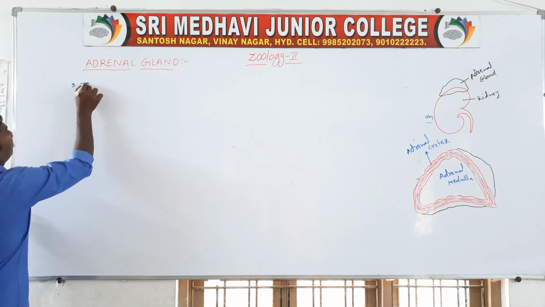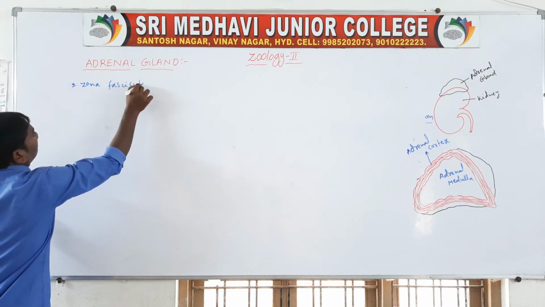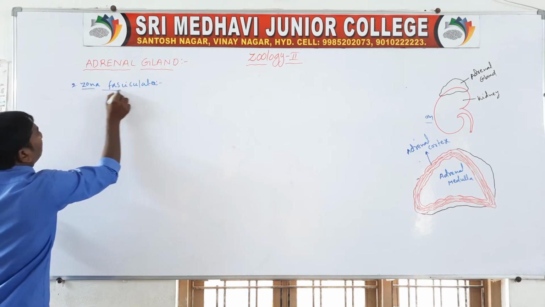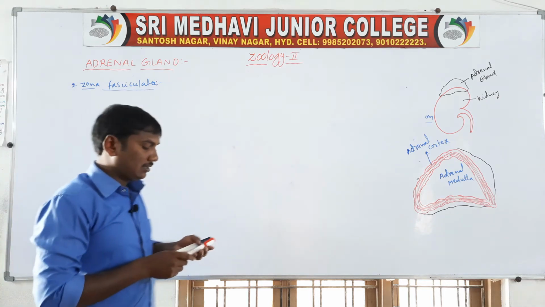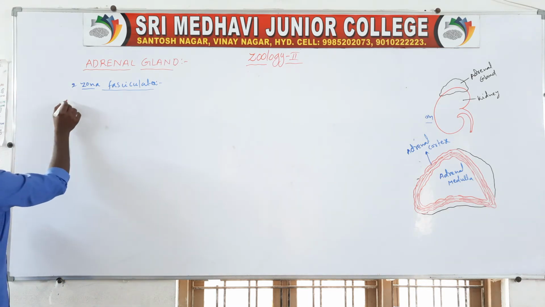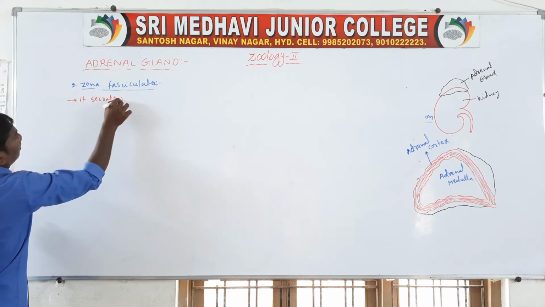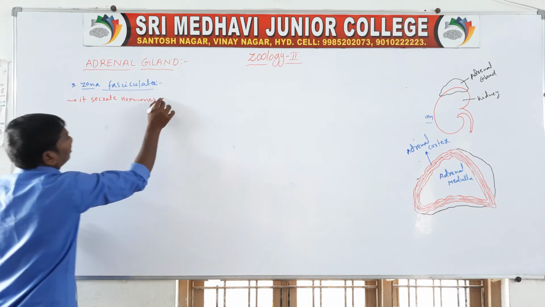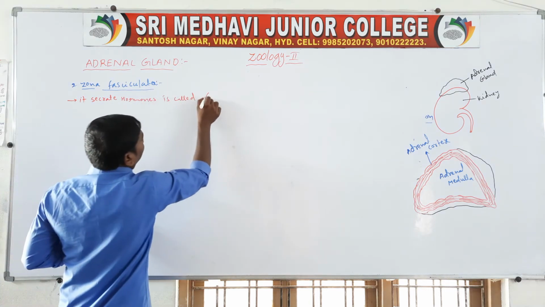Second one, zona fasciculata. The zona fasciculata secretes hormones called glucocorticoids.